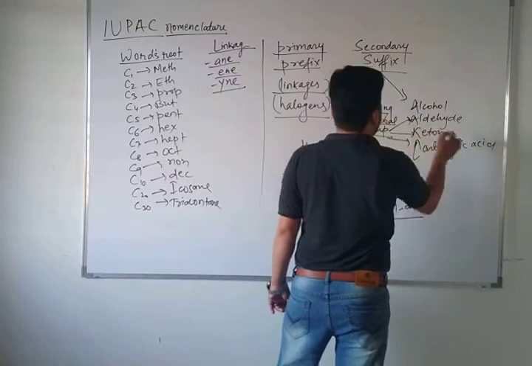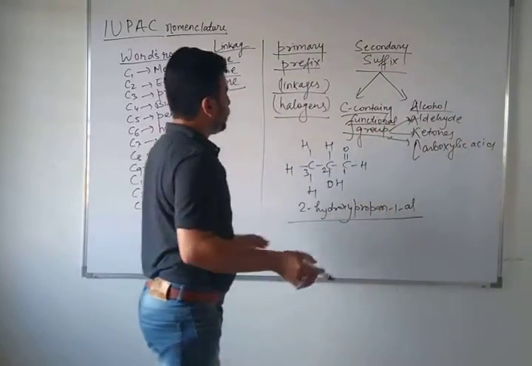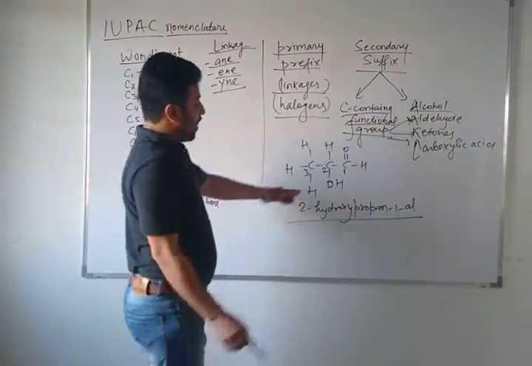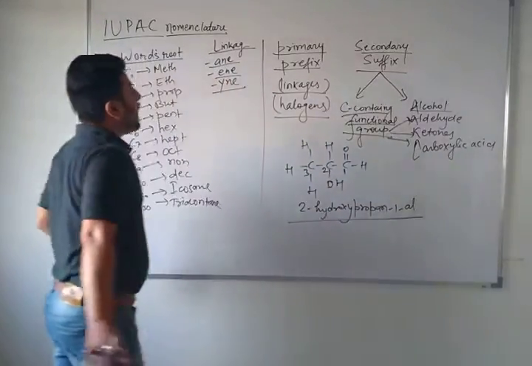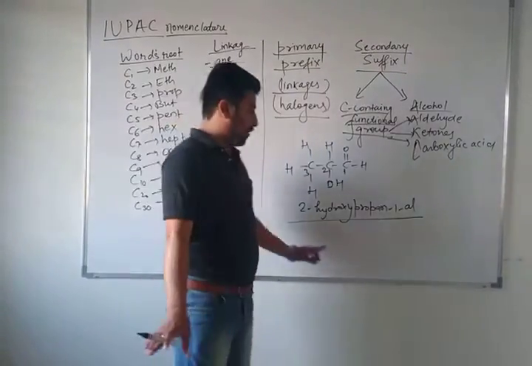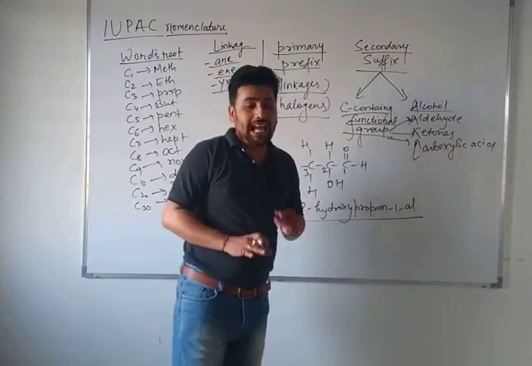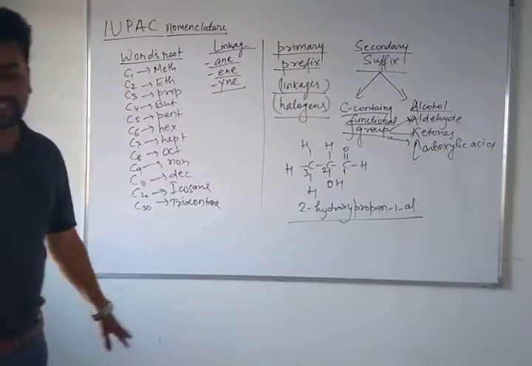So these are carbon containing, and the rest of that you can mention as a secondary suffix, as you can see here where I have mentioned this hydroxy. Similarly, you can go through all these things and write the IUPAC nomenclature. It's not too hard to understand the concept of IUPAC nomenclature. It just needs practice. As you practice more and more compounds, you will get all the names, and it's very easy to write.